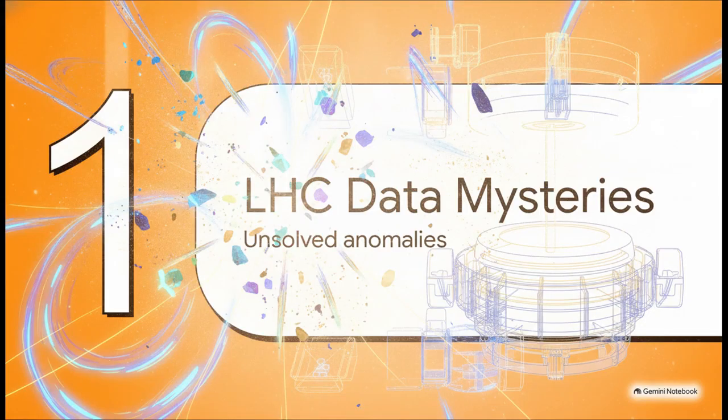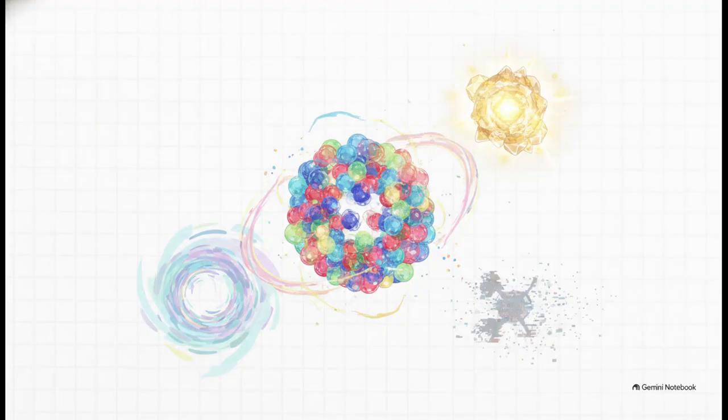All right, let's get right to Section 1, Unsolved LHC Data Mysteries. To really appreciate a totally new theoretical framework, we first have to establish the baseline facts: what is the current scientific consensus actually observing right now? Well, here is what the LHC has definitively documented over the years. Back in 2012, they famously made global headlines by finding the 125 gigaelectron volt Higgs boson. It was a massive triumph.